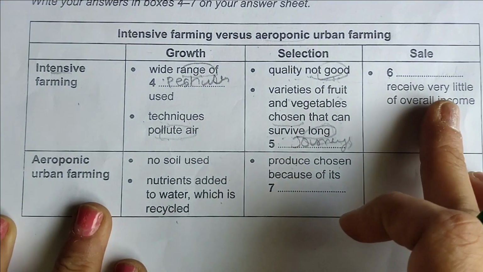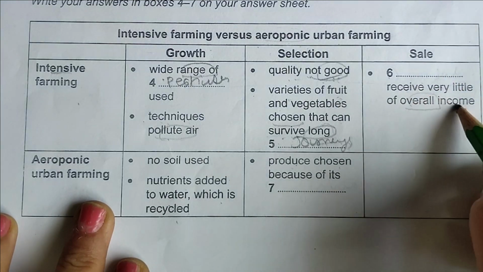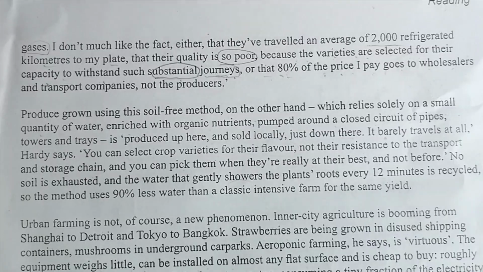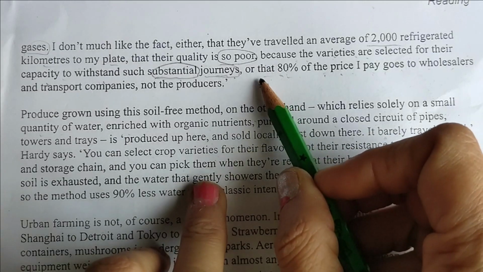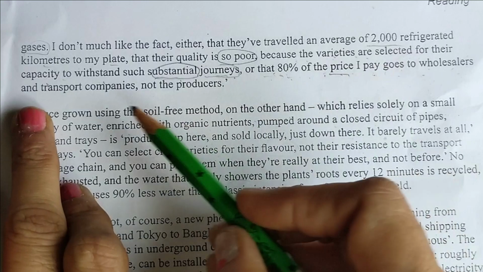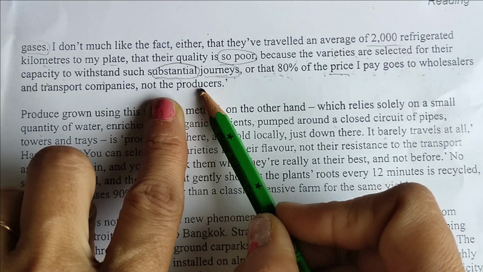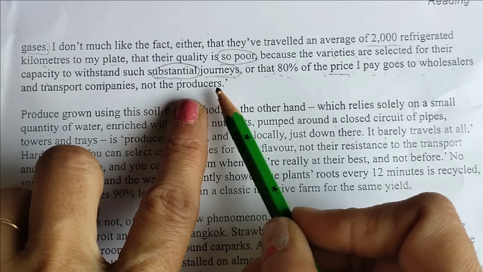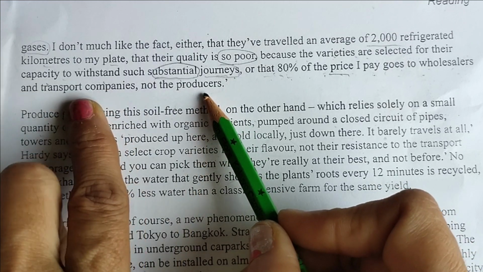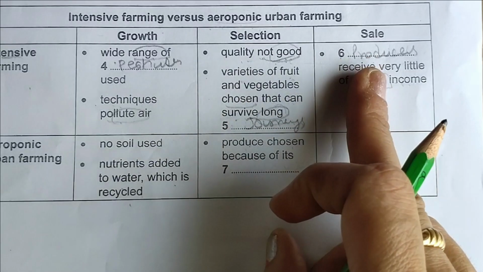Now sixth number is dash receive very little overall income. So you can see, or that 80% of the price I pay goes to wholesalers and transport companies, not the producer. It means producer is not getting enough money, producers are getting less income as compared to transport and wholesalers. So answer will be producers. So producers I have put.